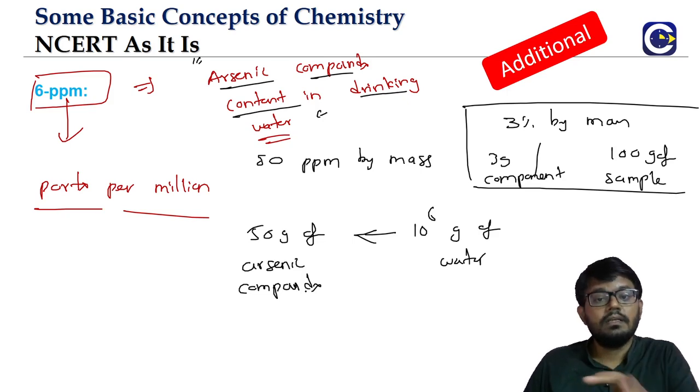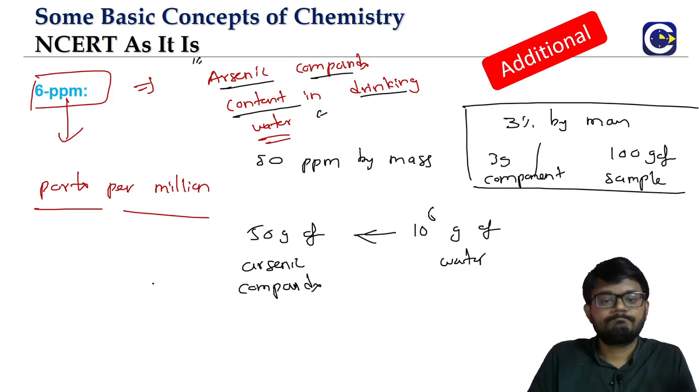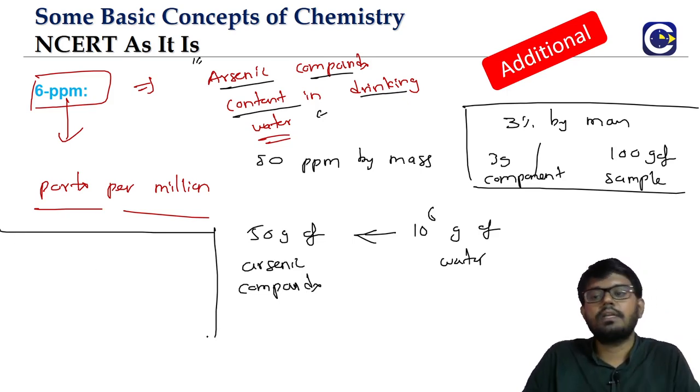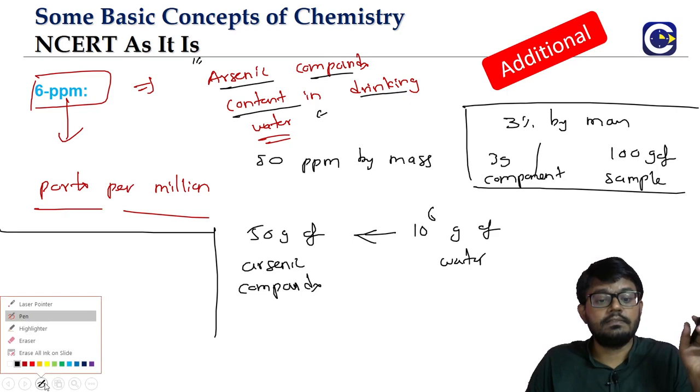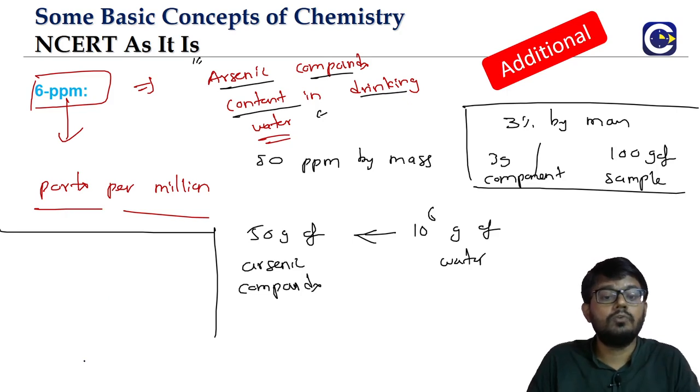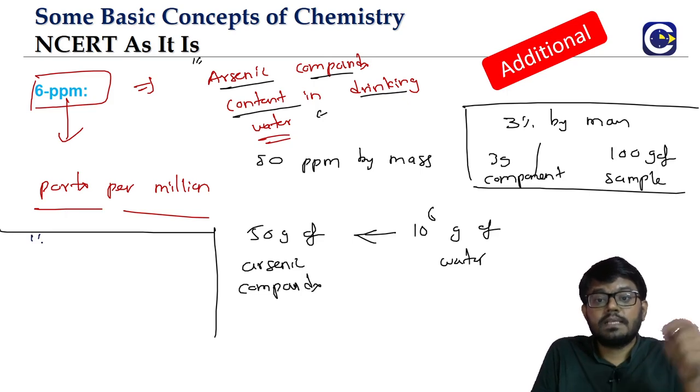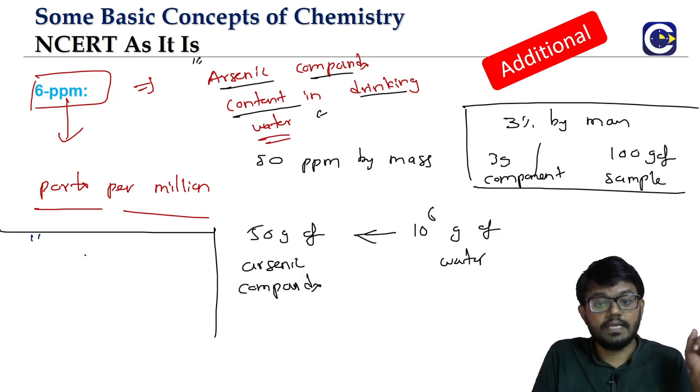This is in terms of mass. ppm can also be in terms of volume. We'll see an example for ppm by volume. Methanol, if it is present in drinking alcohol, can be very dangerous. I'm sure in 10th standard we have studied about it.